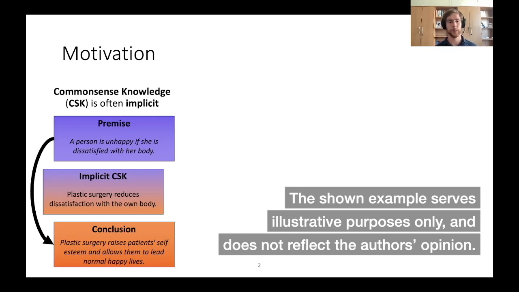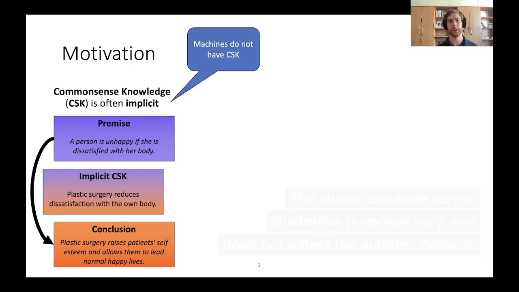In this case, for example, plastic surgery reduces dissatisfaction with their own body. Because everyone knows this, we often don't say it, so it's left implicit. However, machines don't have access to common sense knowledge, so for them it's difficult to make these inferences.